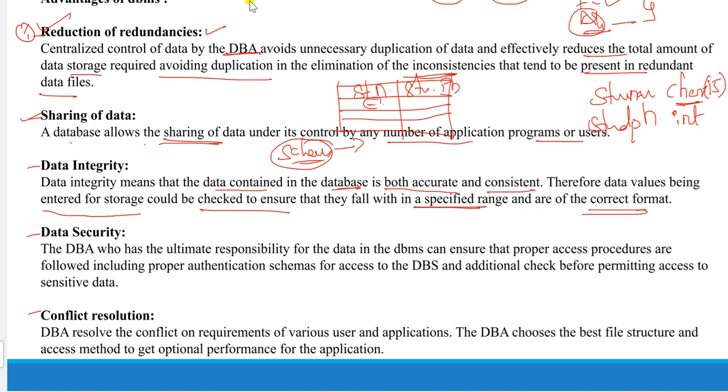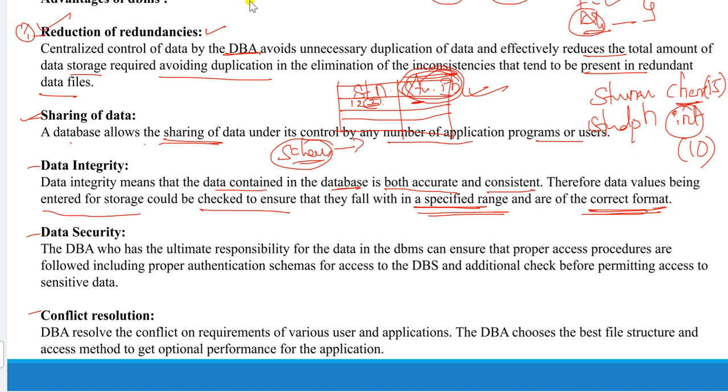For example, you entered here 1 2 3. Can you enter 1 2 3 here? Here 1 2 3 are integers. So that is nothing but data integrity. The data you entered into the database should fall within a specified range and should be in the correct format. In the other column you cannot enter characters because in the database schema you specified that student phone should be an integer and it should be 10 digits. The phone number length will be 10 only, right? That is the case in data integrity.